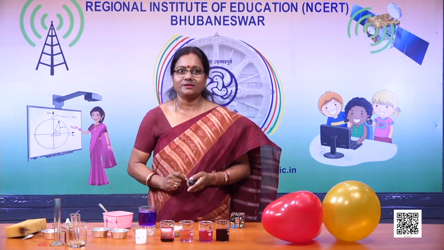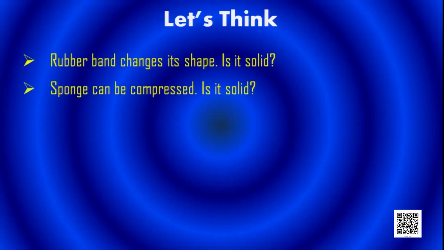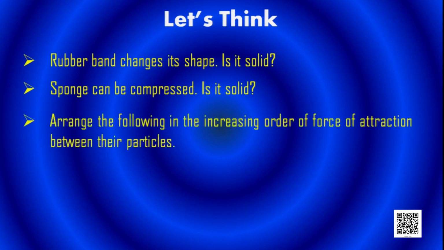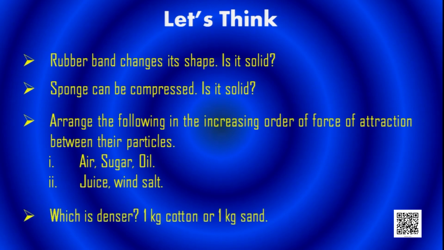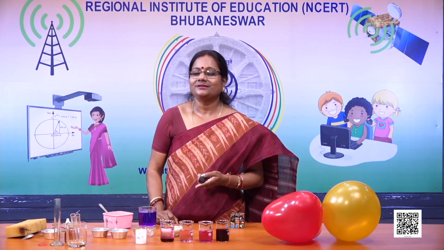I have certain questions for you. And children, remember, note it down and take it as a task. Rubber band changes its shape. Is it a solid? Sponge can be compressed. Is it a solid? Arrange the following in the increasing order of the force of attraction between the particles: air, sugar, oil, juice, wind, salt. Which is denser, 1 kg of cotton or 1 kg of sand? Children, give a wild thought and write down, try to find the answers.